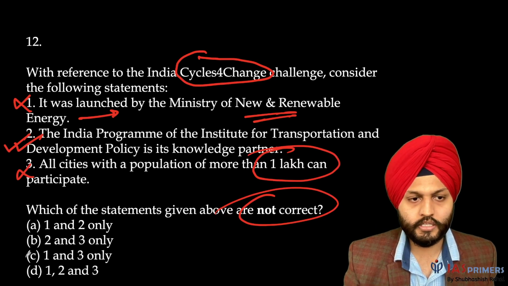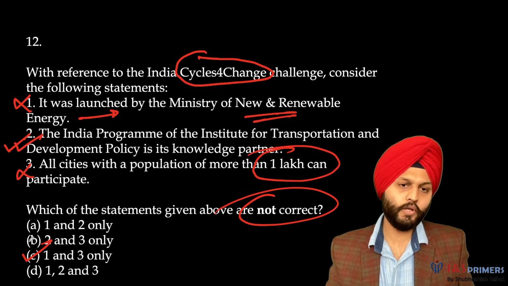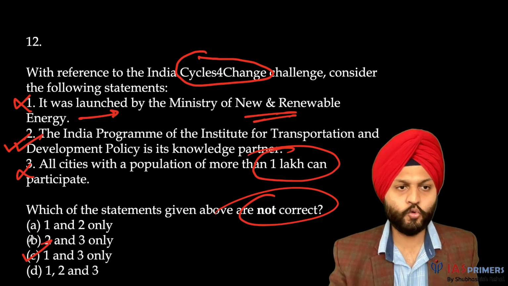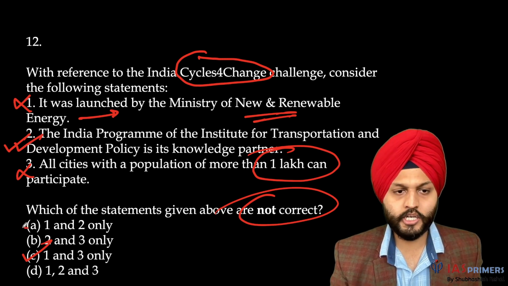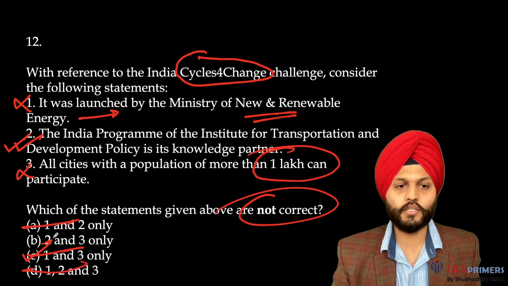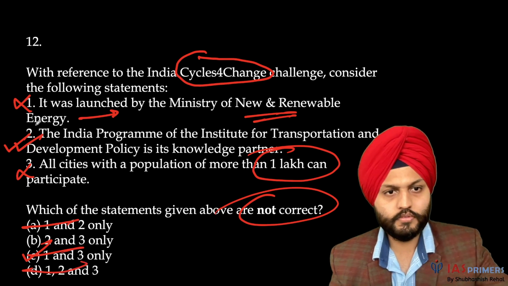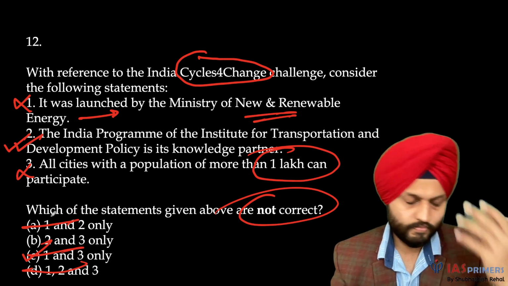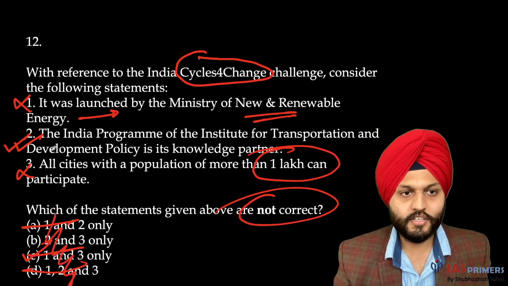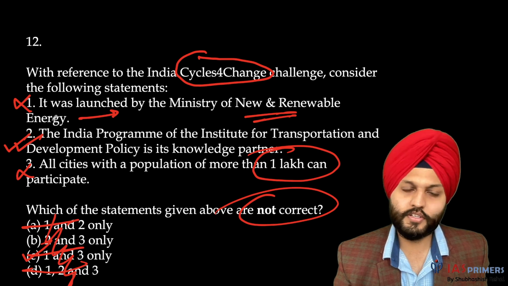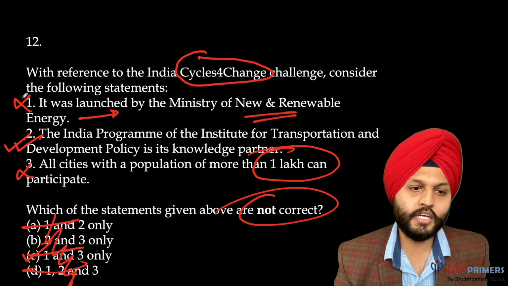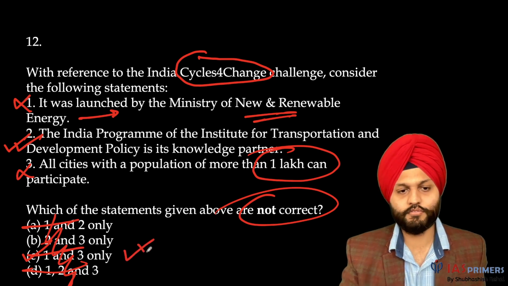So 1 and 3 is the answer. Now, let's say we didn't know the 1 lakh. We know that 1 is obviously incorrect, so we can eliminate it. We have to mark 1 incorrect, right? So 1 and 3 is the answer. So you have marked it correctly.